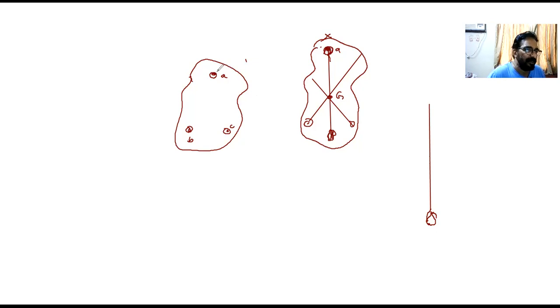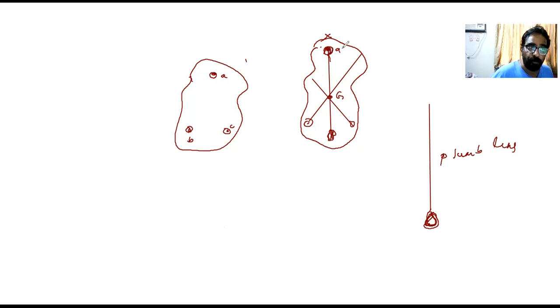Now I suspend this body through hole A. Then I take a plumb line. What is a plumb line? This is a woolen thread fitted to a top, like a metal top. Masons use it for seeing whether what they're constructing is in line or not. We call this a plumb line. So I suspend this irregular body on that nail through hole A. Then I suspend this plumb line and draw a line along it.